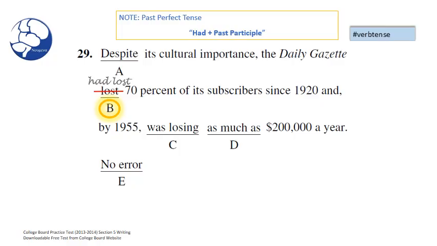But this action starts from 1920 and ends by 1955. So by 1955, something had already happened. And these two tense clues, since 1920 and by 1955, really force B to be in the past perfect tense.